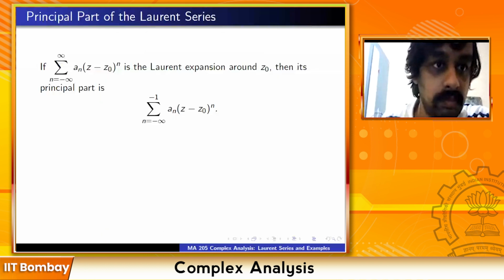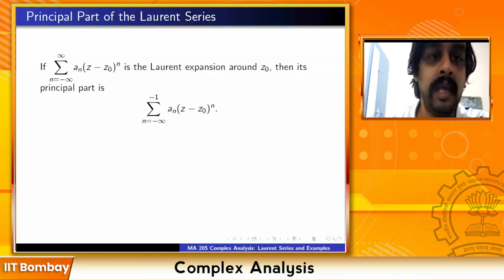Again, a definition really. Take the Laurent expansion, the summation of a_n times (z minus z naught) to the power n, which is the Laurent expansion around the point z naught. z naught will always be an isolated singularity. Then its principal part is the negative part: the summation from n equal to minus infinity to minus 1 of a_n times (z minus z naught) to the power n. This is called its principal part.